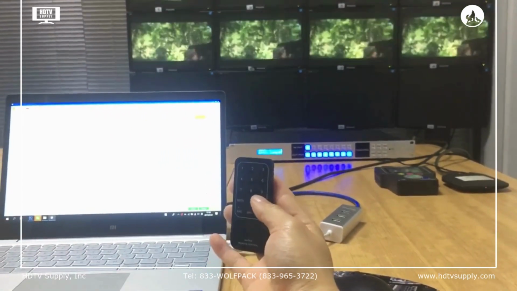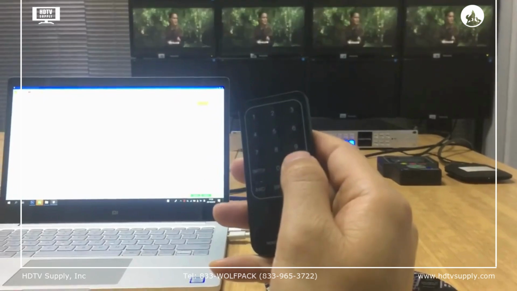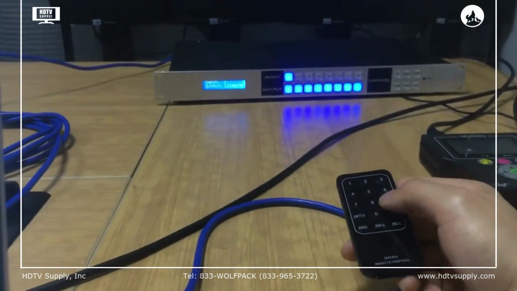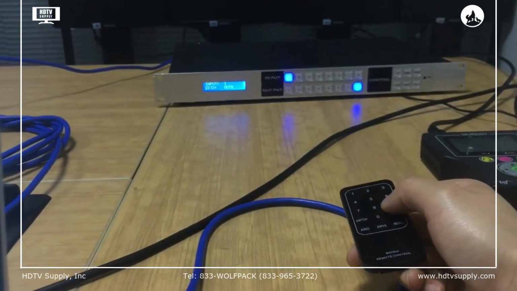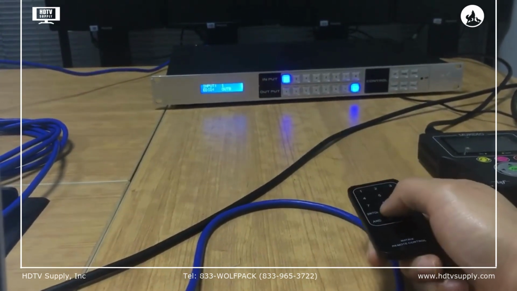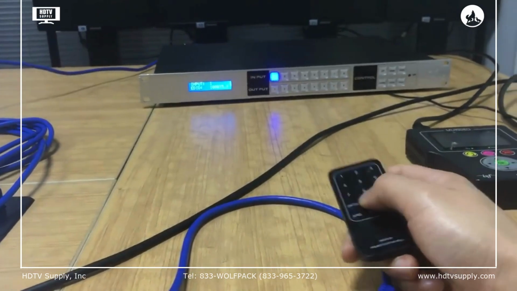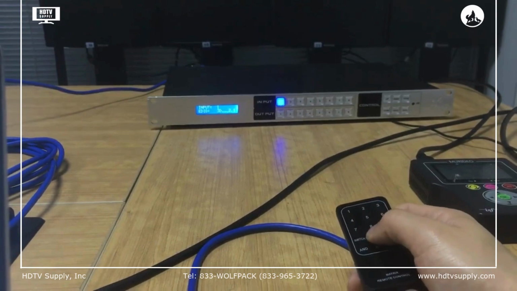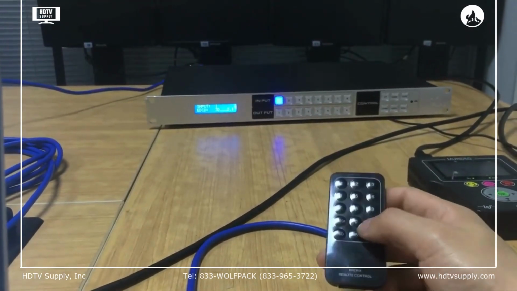We also have another button. The number 9 is actually for the EDID. So we press 0 for the EDID setting, and we just press enter to confirm.